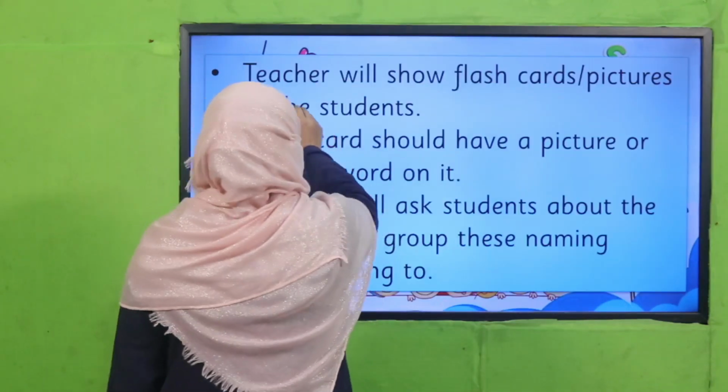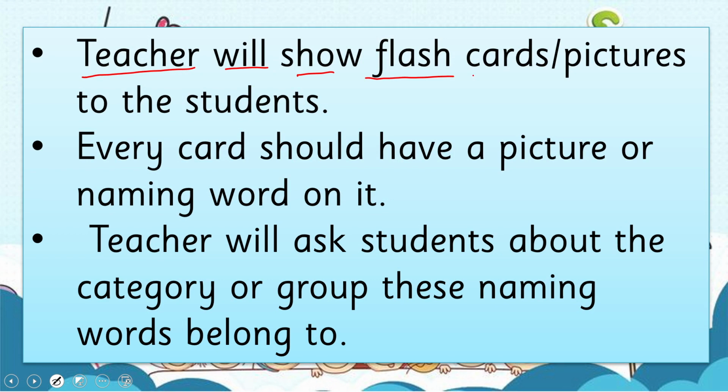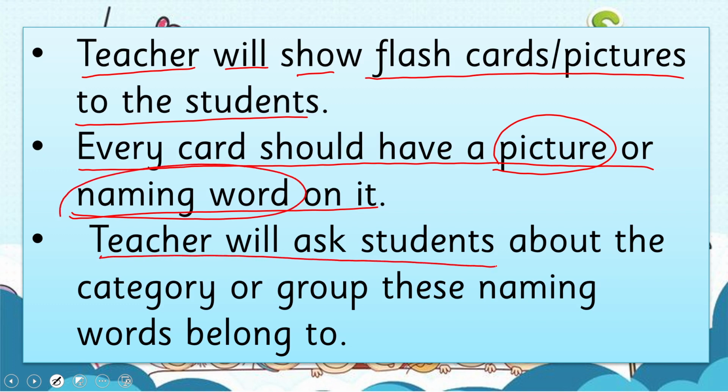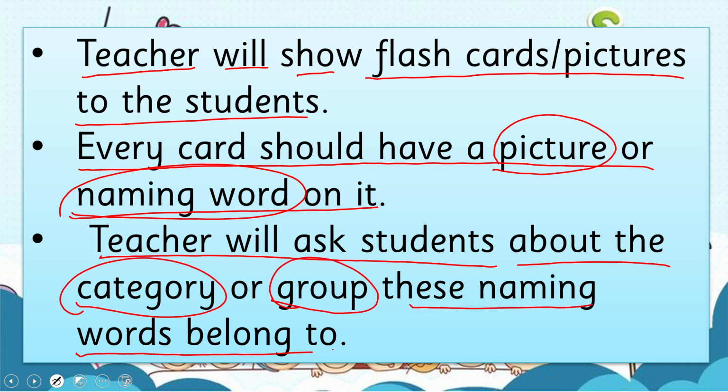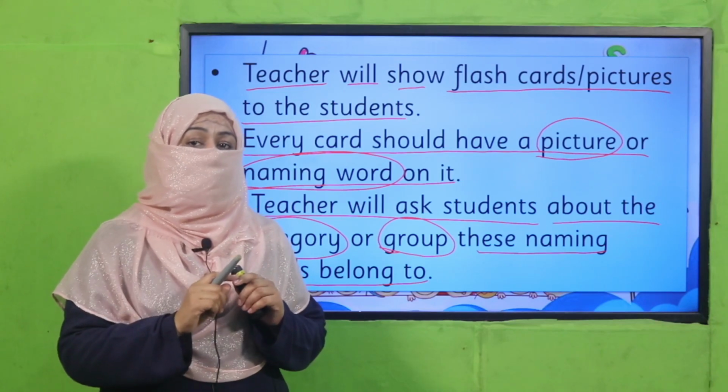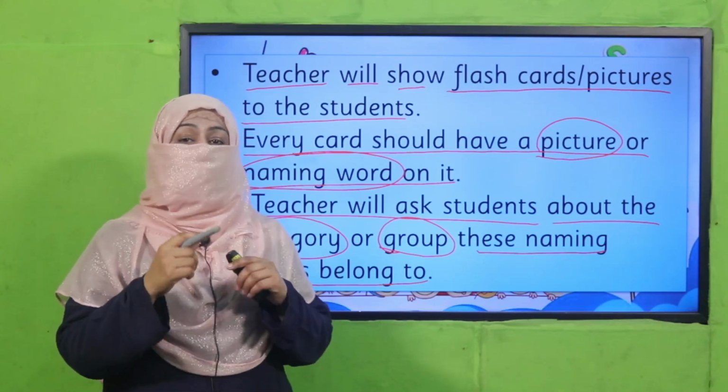What we are going to do, your teacher will show flashcards or pictures to the students, and every card should have a picture or a naming word on it. Means it can have a picture or a naming word on it. Now teacher will ask students about the category or the group of these naming words, right? So students, what you will do, you will look at the picture. For example, it's a picture of a boy. Now you will say this is a naming word for a person, right? This is how we find out.